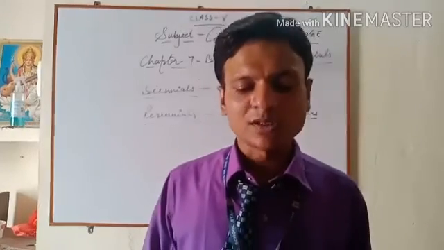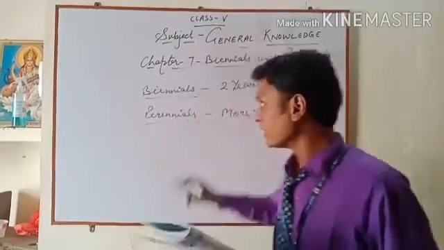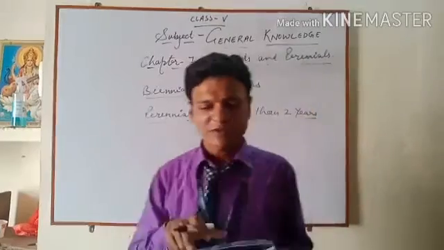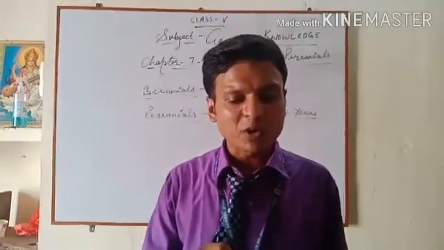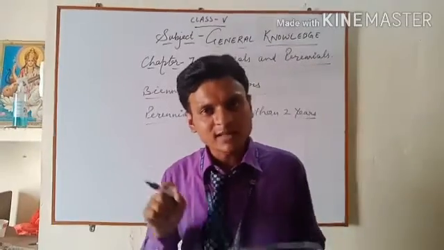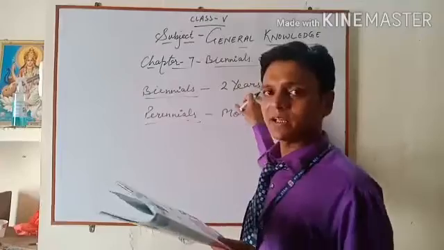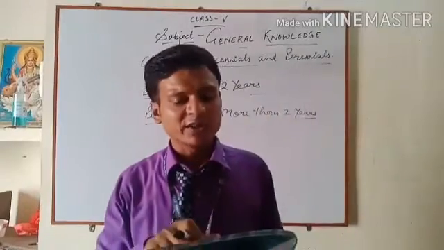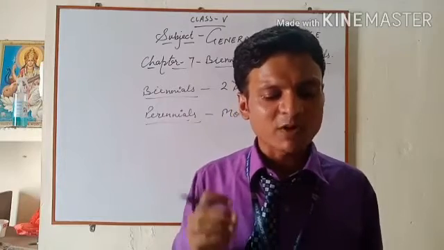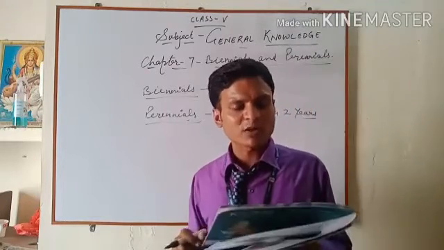Now there are some true or false questions. Perennials are the plants which have a 2-year life cycle. No. Perennials are the plants which have more than 2 years life cycle. So the first one is false. Biennials grow and produce seeds in the second year of their life. Yes, it is true. Wallflower and hollyhocks are examples of biennials. Irises and agapanthus are 2 examples of the perennials. Yes, it is true.